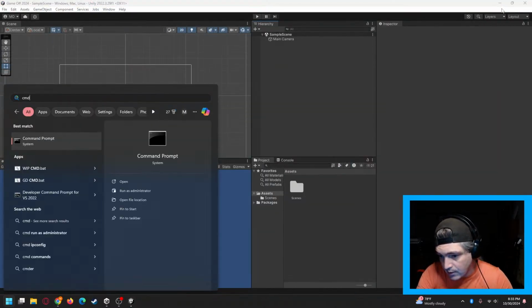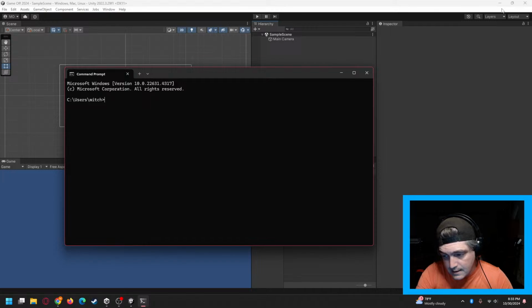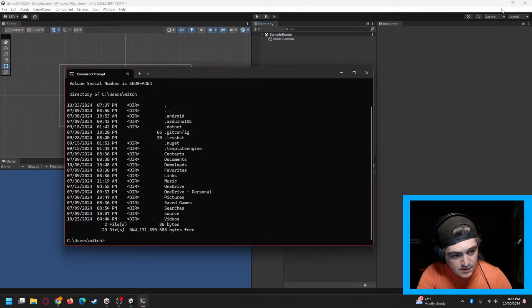And I'm going to open our command prompt. And I'm going to go to where this Unity project is located. And we're going to go ahead and set up that repo, connect it to the one we just created on GitHub. So CD for change directory. We are going to go to... I always forget where it's located.